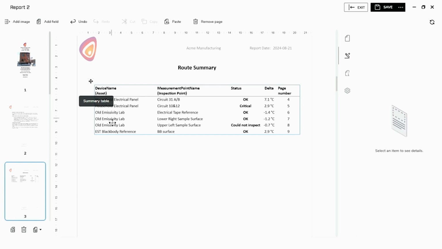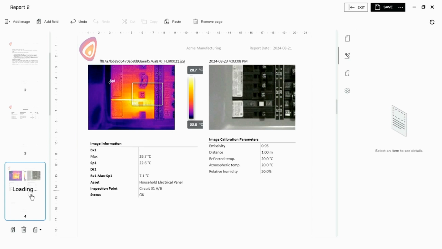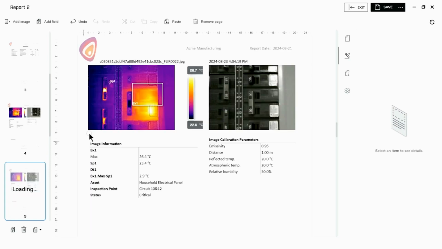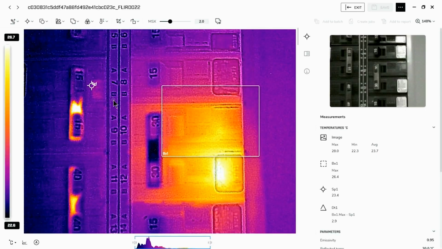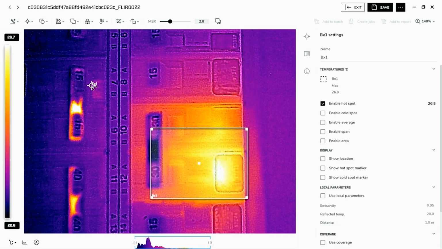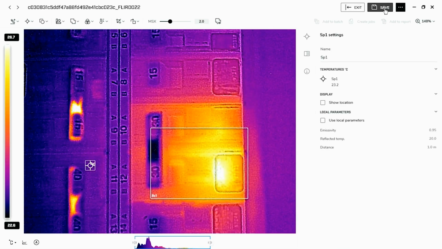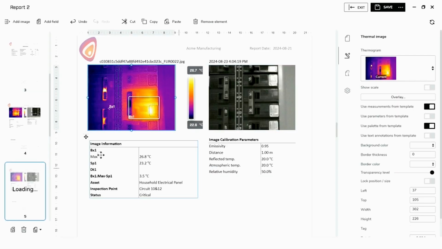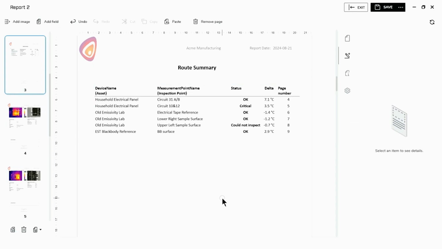So there we go, this device name and the measurement points plus the status that came from it and the delta. Again, this template is looking for specific deltas. I did not save the images accordingly, but we can see where I still have the allocation of asset and inspection point in the report. Okay, if I wanted to get proper deltas, I can go and say, let's go to the next one and move things around. Do a save, exit. And if we go back to the summary table, we now have an updated delta.